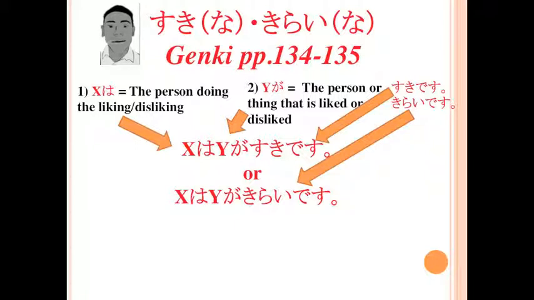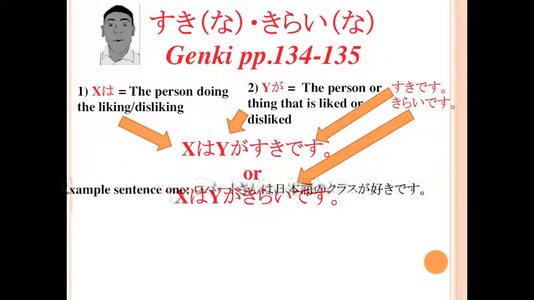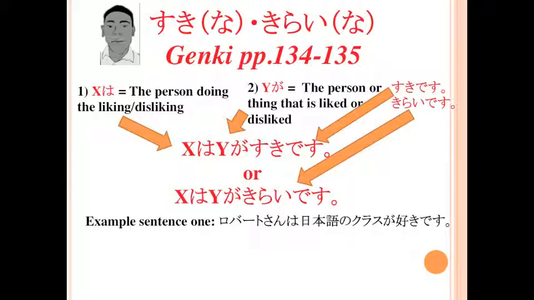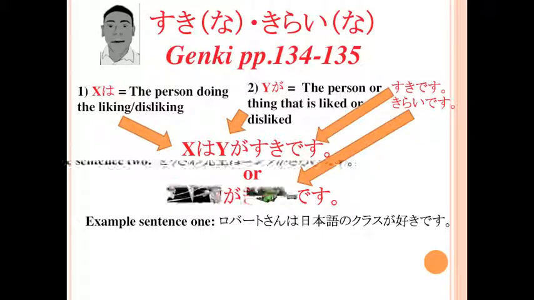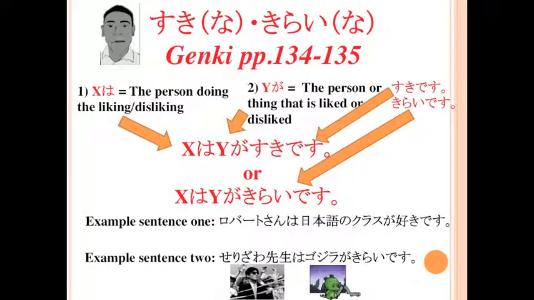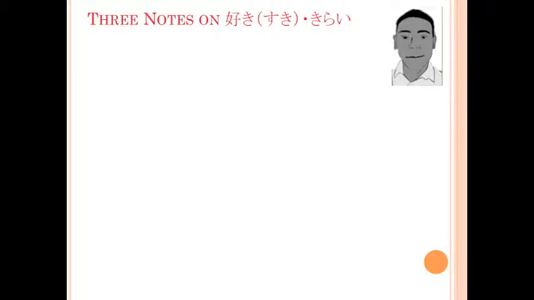So, if we want to say, Robert likes his Japanese class, we simply say, Roberto-san wa Nihongo no kurasu ga suki desu. Or, if we want to say that Serizawa-sensei dislikes Godzilla, we simply say, Serizawa-sensei wa Gojira ga kirai desu. 難しいですか？いいえ、全然難しくないですね。